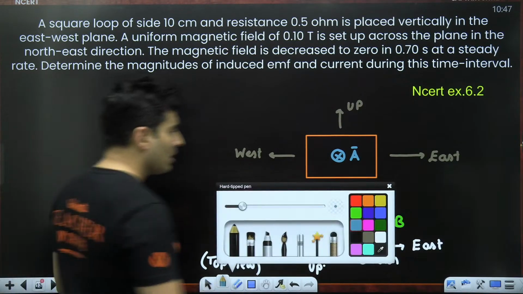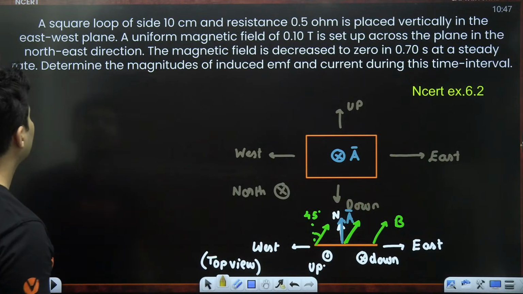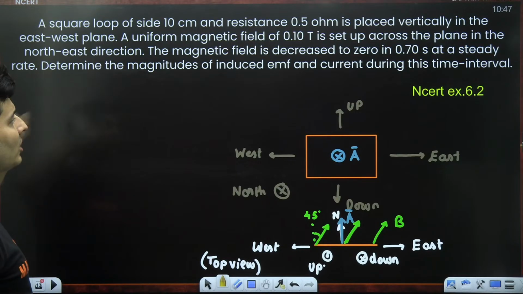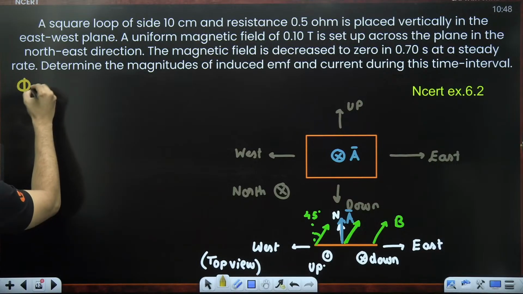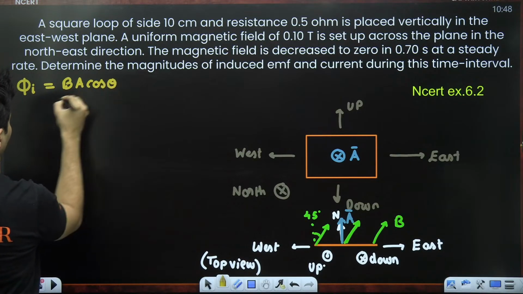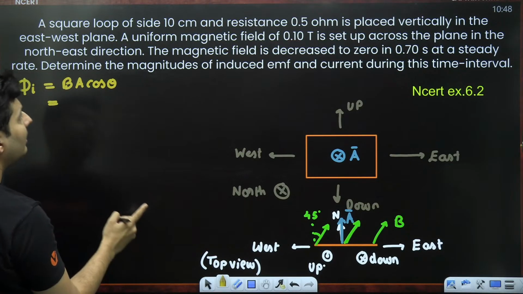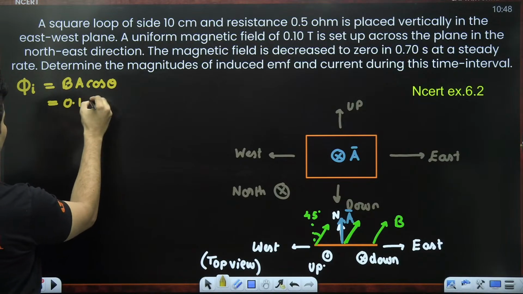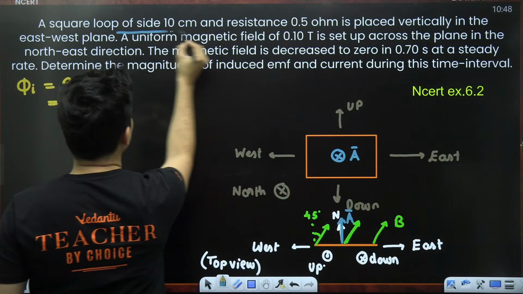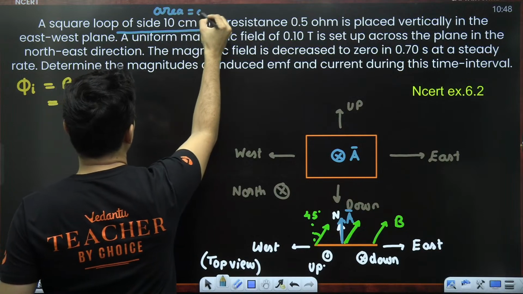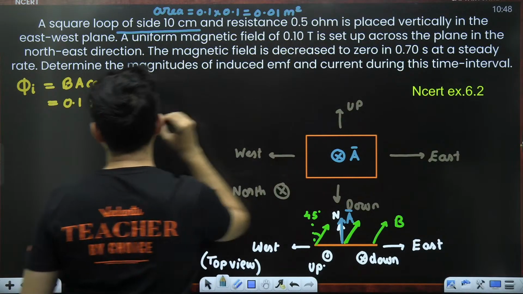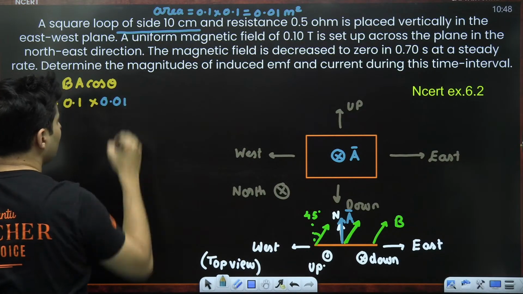Okay. So now, as per this, you can see that the field is set up across the plane. The field is decreased to 0 in 0.7 seconds. So the initial flux will be magnetic field into area into cos theta. Magnetic field will be given, I think, 0.1 Tesla. Area of the coil, square of loop side 10 centimeter. If the loop side is 10 centimeter, what will be the area, guys? 0.1 meter into 0.1 meter, which is 0.01 meter square. So put the area as 0.01 meter square.